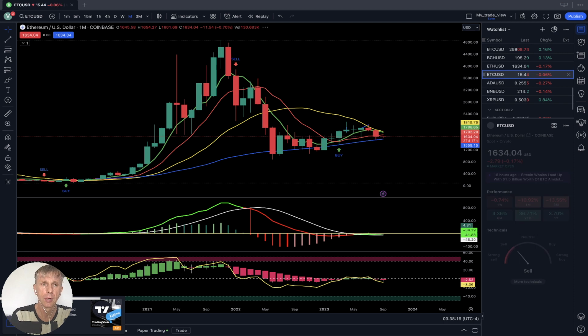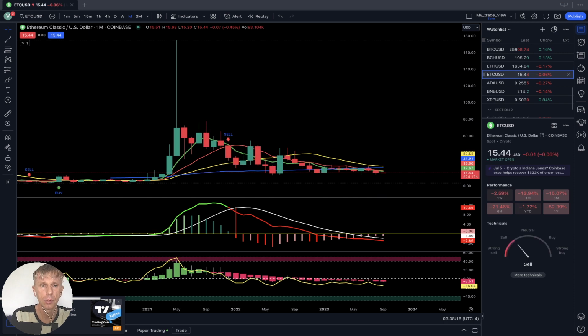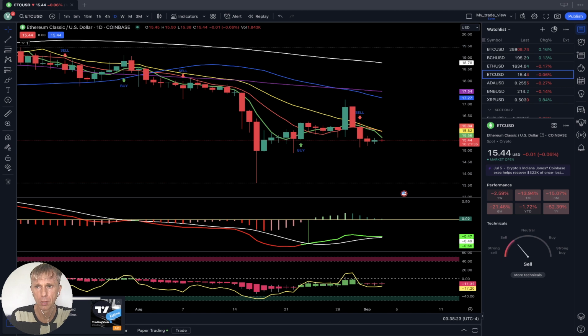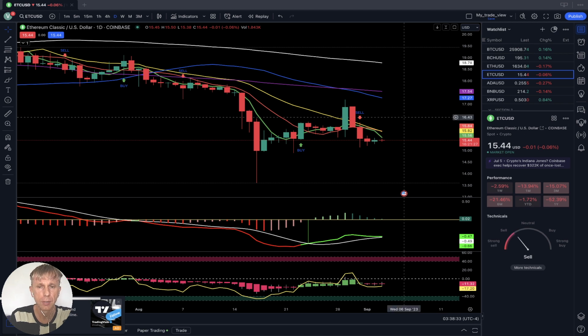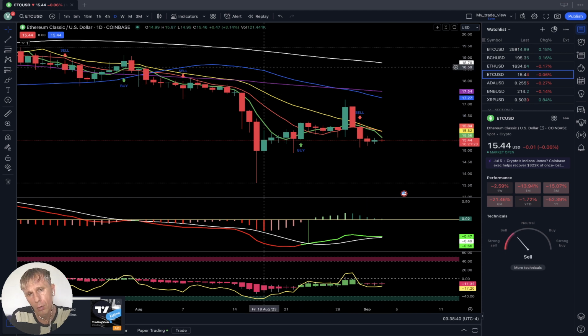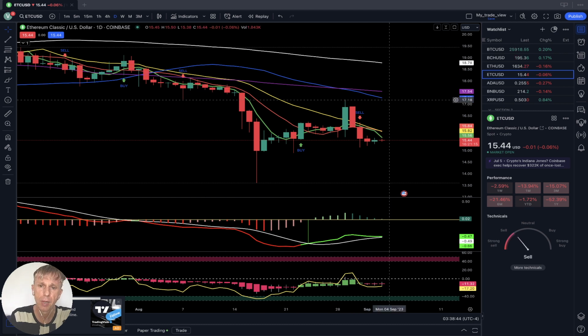Okay, let's move to Ethereum Classic. It is flat also today. As of now, it's September 3rd, 2023, it's still flat, all market flat, right? Let's move to Ethereum Classic. Ethereum Classic daily last bar below all moving averages, below 200, all moving averages lines downhill, downtrend. It is bearish trend on all indicators, ready for bearish reversal.